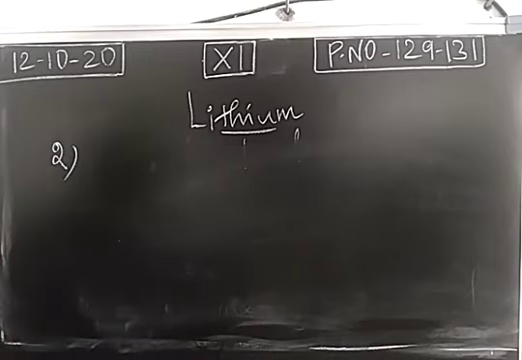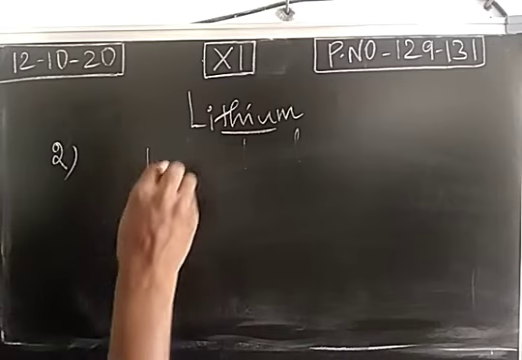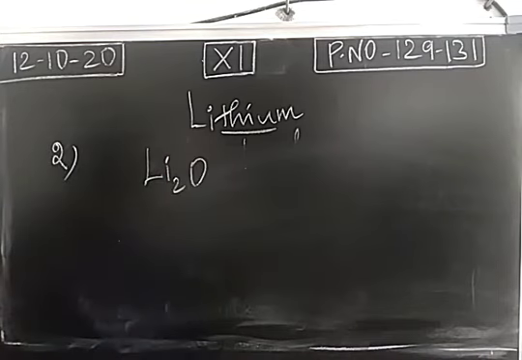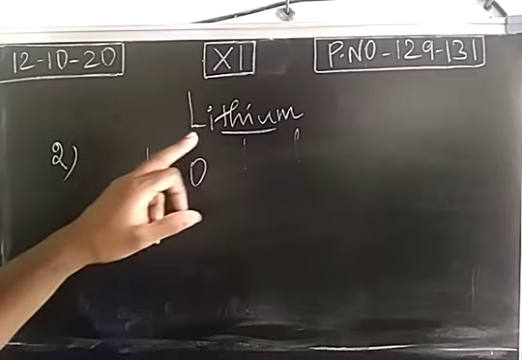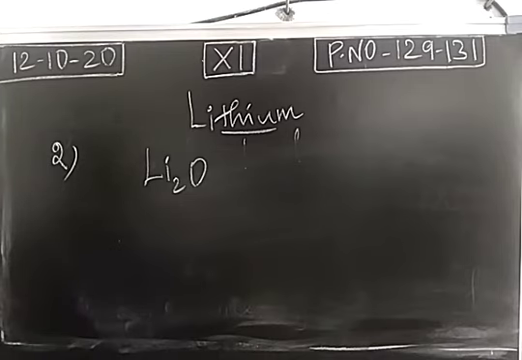Second property: when lithium combines with oxygen, it forms lithium oxide. But if you take other elements, they will form not only oxides, they will form peroxides as well as superoxides. So we take the reaction of lithium with oxygen.